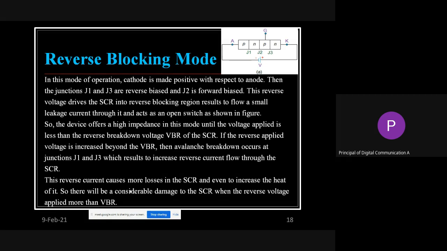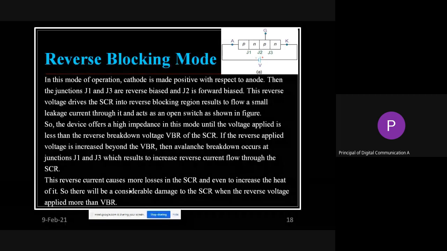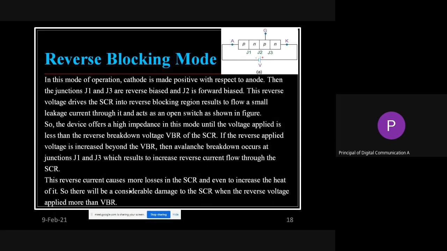Yes, so J1 and J3 mainly go into reverse biasing, while J2 becomes forward bias. J2 becomes forward bias, but no use. Even though J2 is in forward bias, J1 and J3 are in reverse bias. Due to that, is the current going to flow? The answer is no. Again, a small reverse leakage current is going to flow.